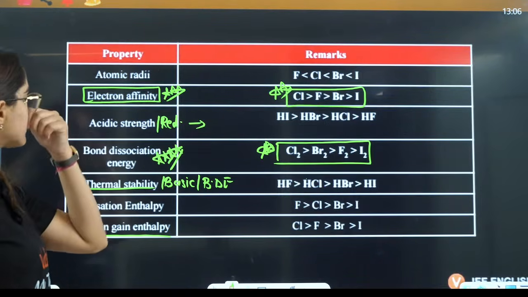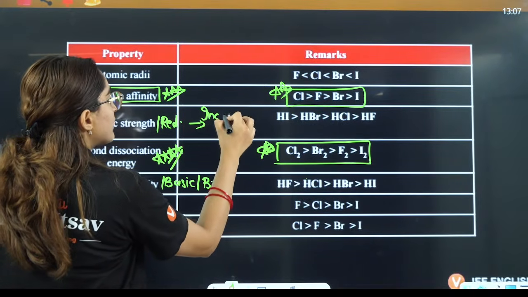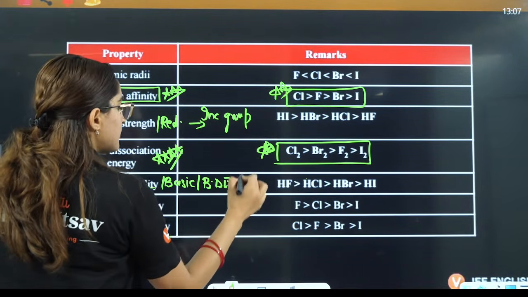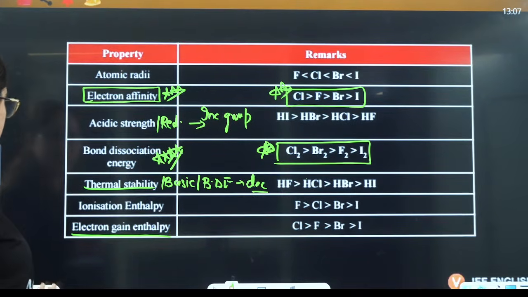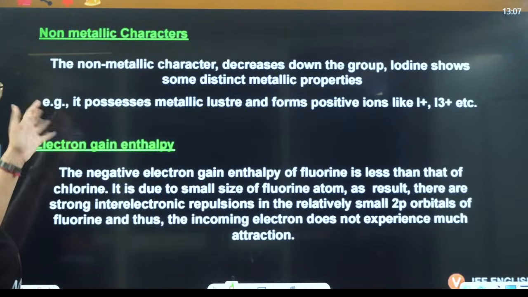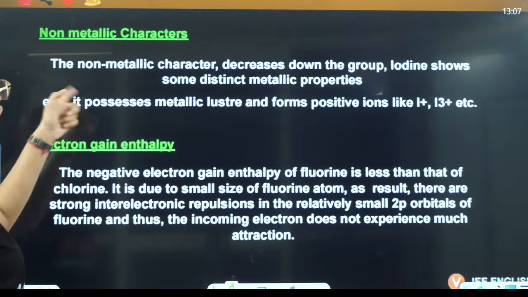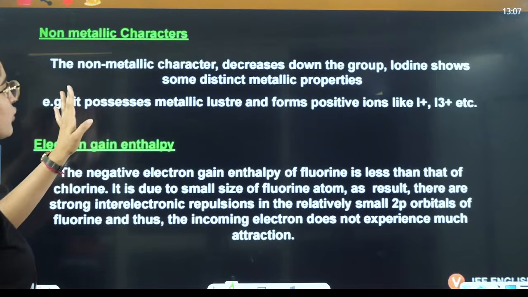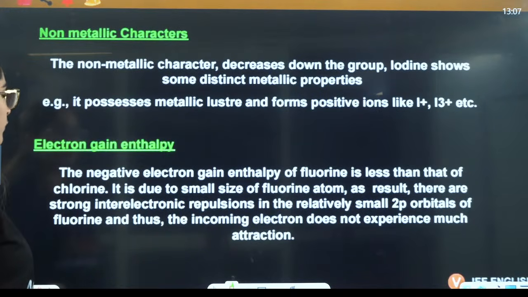Here it increases down the group, this decreases down the group. Okay, this is how you will have this, right? Non-metallic character decreases down the group. Iodine shows distinct metallic luster.